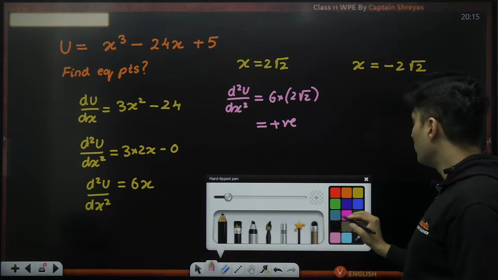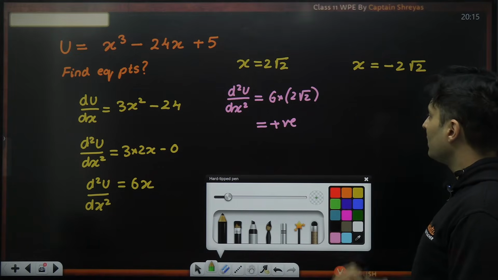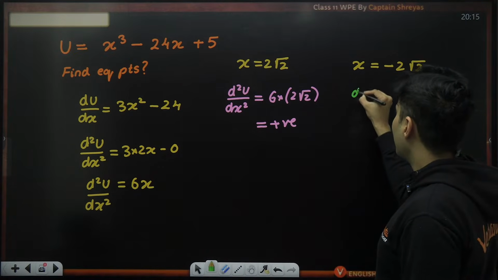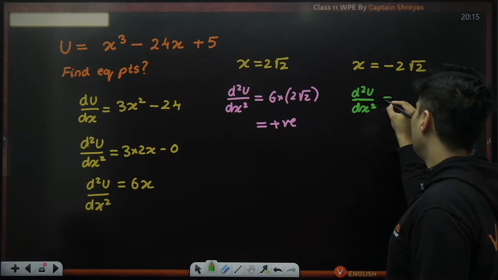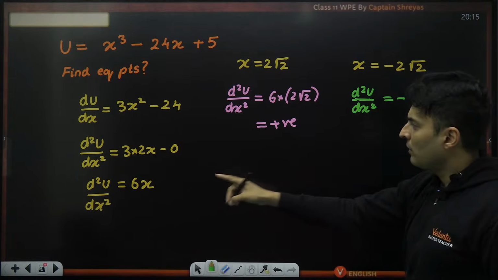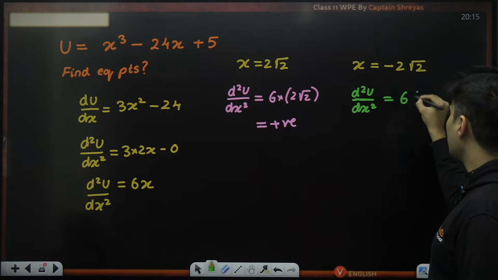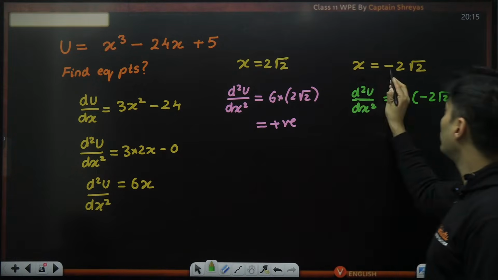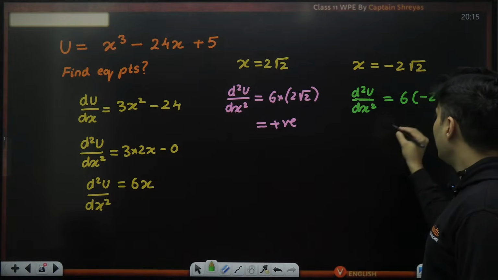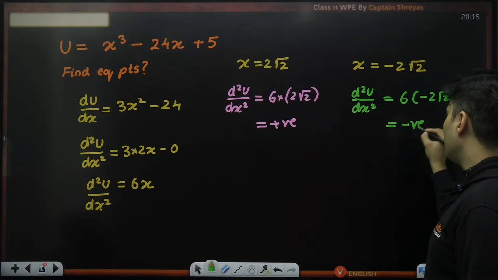In the other scenario, second derivative d square u by dx square will be 6 times minus 2 root 2. Instead of x, I'm putting these numbers. 100% this is a negative value.